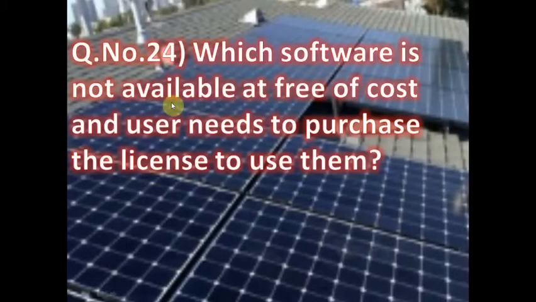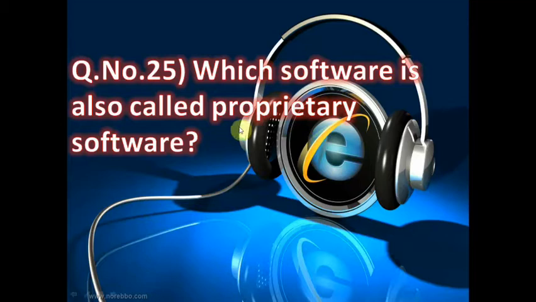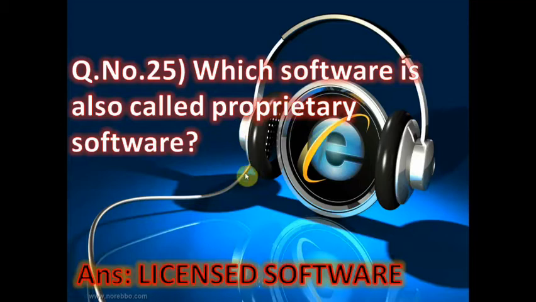Now question number 24. Which software is not available free of cost and the user needs to purchase a license to use it? Licensed software. Now next number, which software is also called proprietary software? The correct answer is licensed software. This is also called proprietary software, because when we want to use this software in our computer, we need to purchase the license before using it.